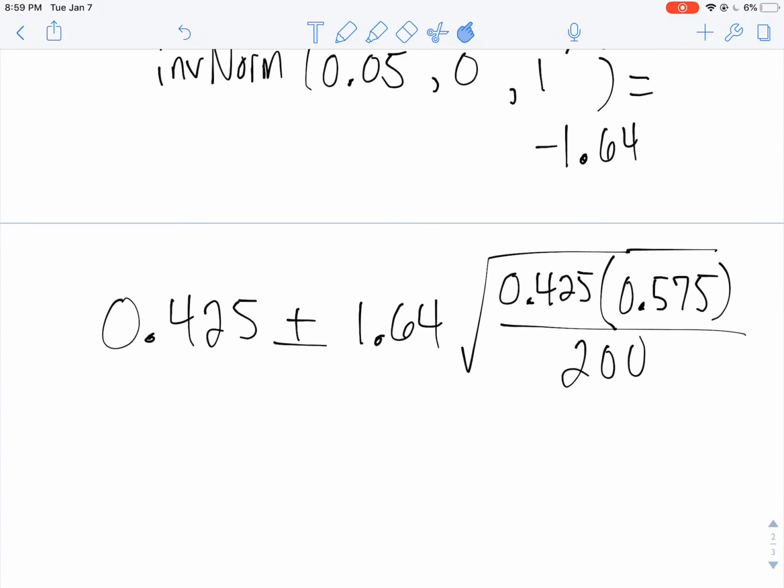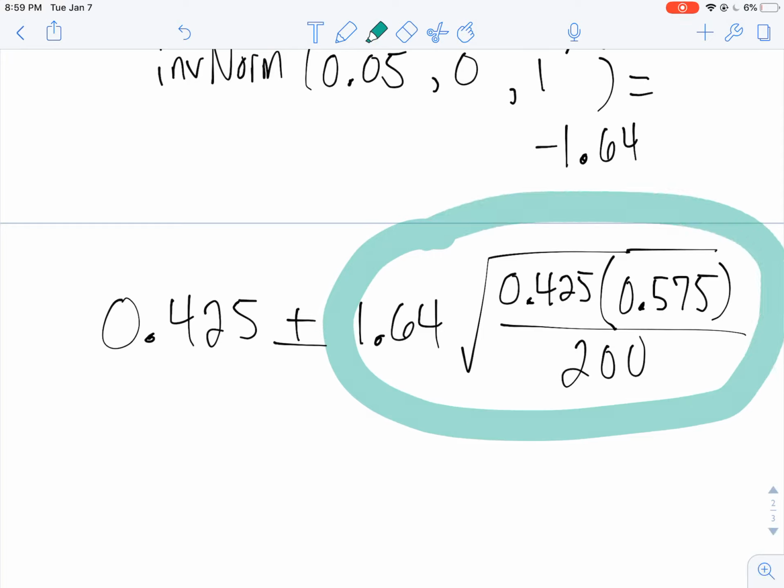So now that I have these numbers, I can construct a confidence interval. You can use your calculator to figure out your margin of error. Remember, this whole thing here is your margin of error. So I'm going to do 1.64 times the square root of 0.425 times 0.575 divided by 200, and I get 0.057.